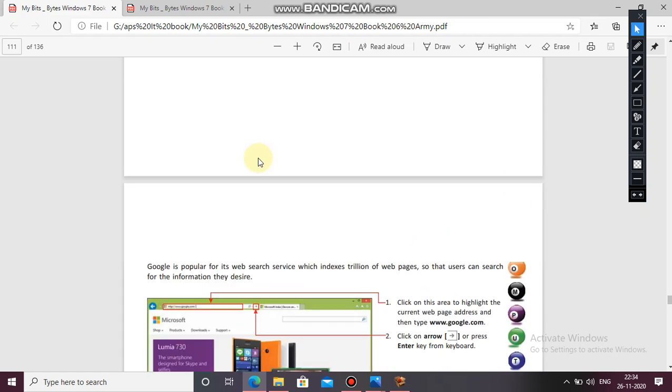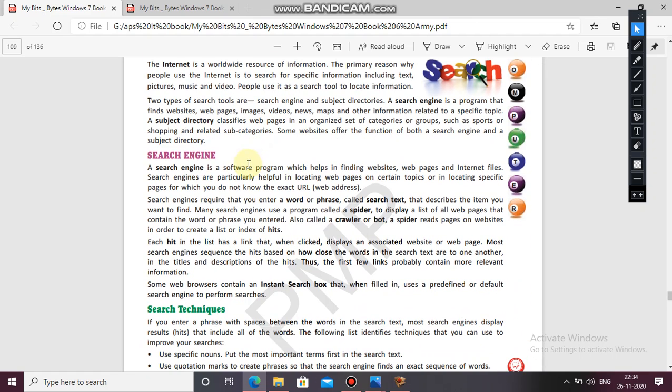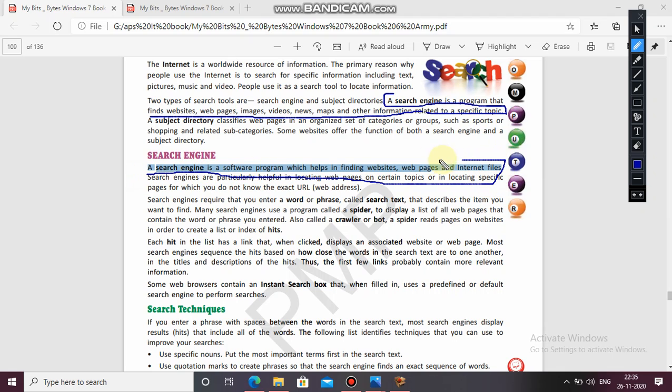You can see it again on the second page itself. A search engine is a software program which helps in finding websites, web pages, internet files. This line, or you can take from here also. A search engine is a program that finds websites, web pages, images, videos, news, maps or other information related to the specific topic. This is your second answer, and this line also you can write. Second answer. Clear?